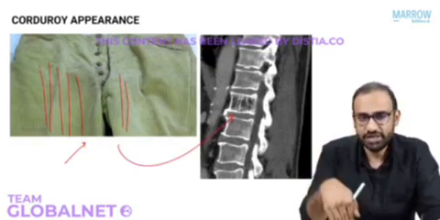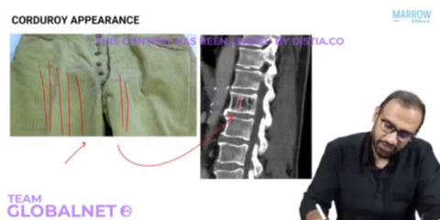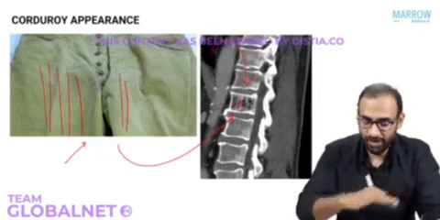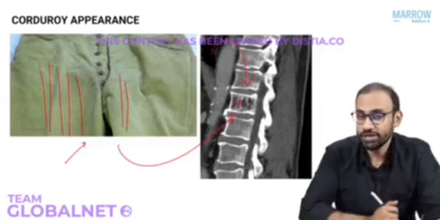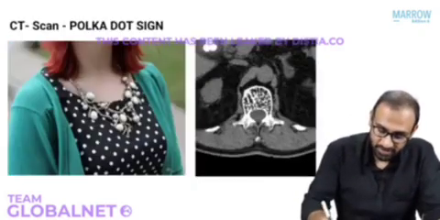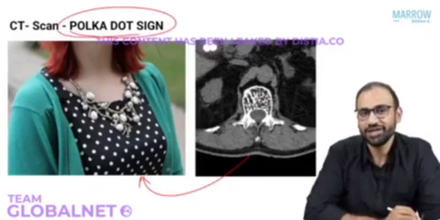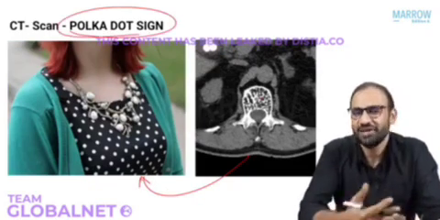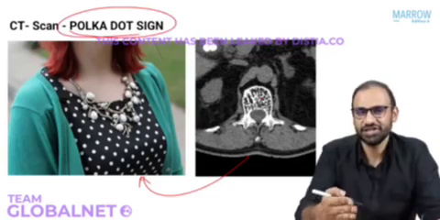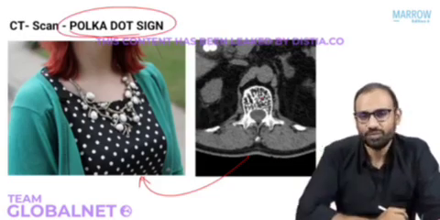Now, if you take a CT scan, you can look at these striations from the top with the help of an axial view. And this gives you a representative finding known as this appearance. What is this appearance? It is called polka dot appearance. Polka dot appearance. It's a design pattern. It is the same striations. If you look at it from top, it will give you polka dot appearance.